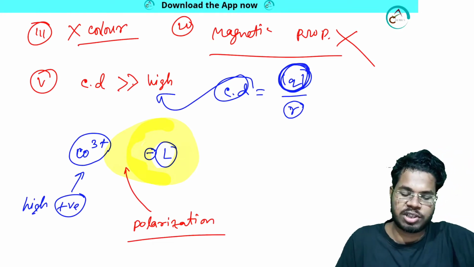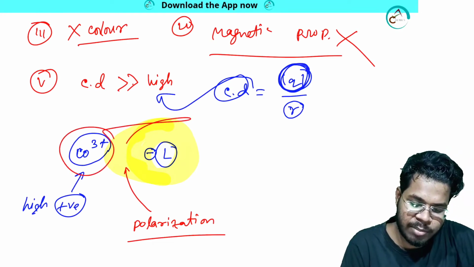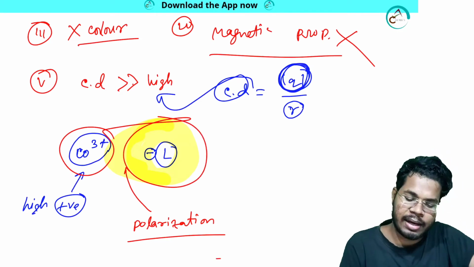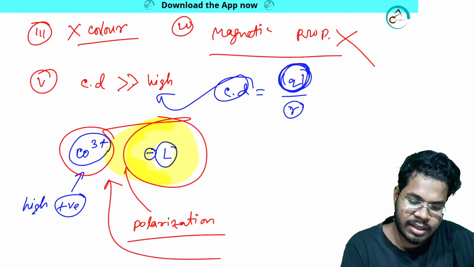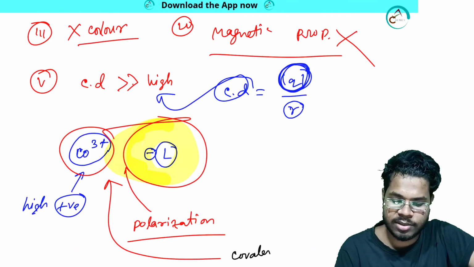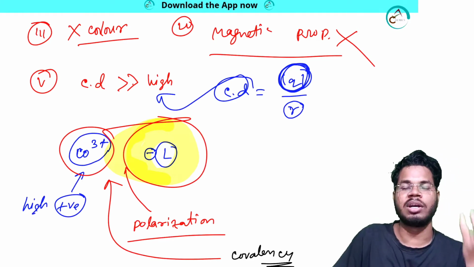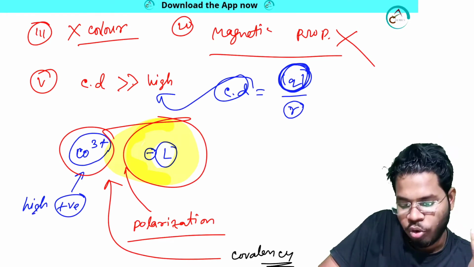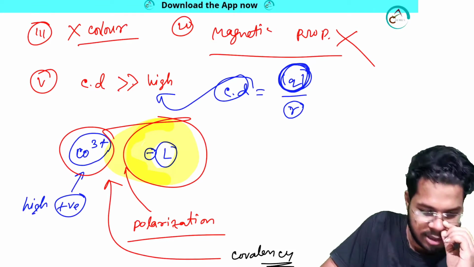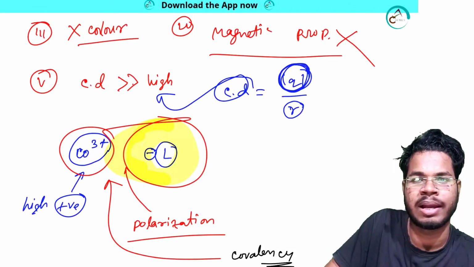If this kind of polarization is occurring, that means overlapping between the metal and ligand is occurring, and here covalency generates. This is the reason why covalency generates. So remember, every time some kind of polarization is occurring in a system, that means covalency is creating, the system is creating some kind of covalent character.